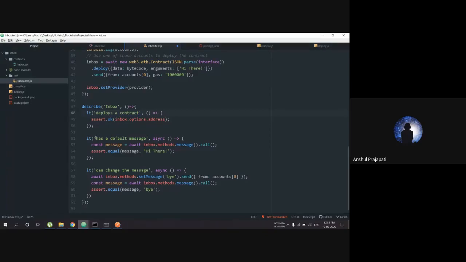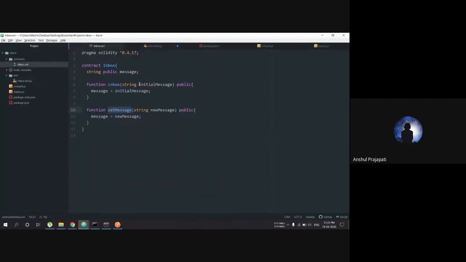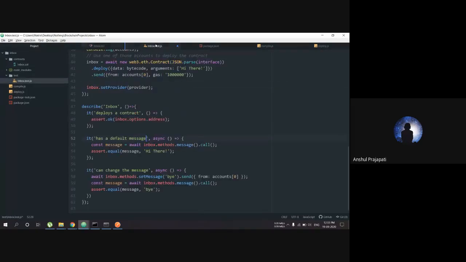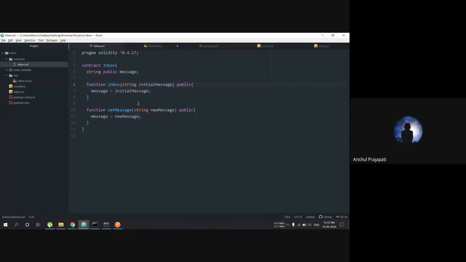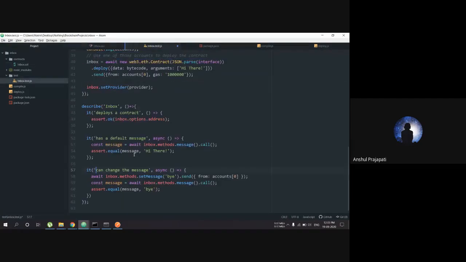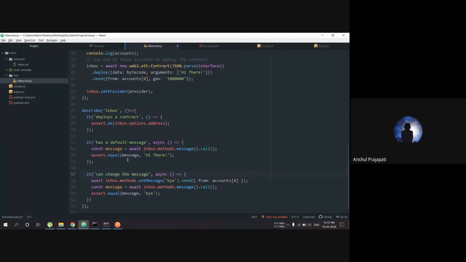The second test is has a default message. The default message is the initial message we are going to deploy. It's going to test this functionality. And the third thing is can change a message, for the setMessage function. These are the three things we are going to test, and these are the only things we can test because it is a very small application. So these are the tests. I'm going to describe them later.